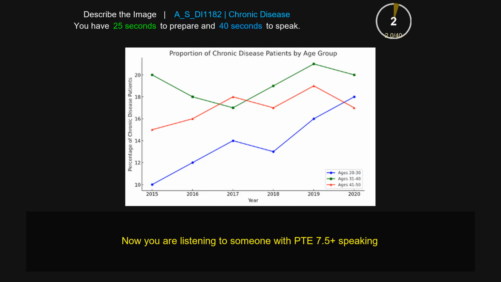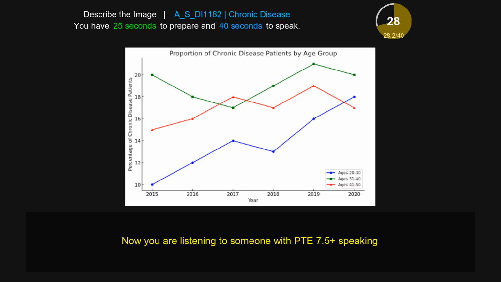The following line graph is the proportion of chronic disease patients by age group. In this graph, there are three different types of age groups: ages 20 to 30, ages 31 to 40, and ages 41 to 50. The x-axis shows the number of years such as 2015, 2016, 2017, 2018, 2019, and 2020. The y-axis shows the percentage of chronic disease patients, and the values vary from 10, 12, 14, 16, 18, and 20.